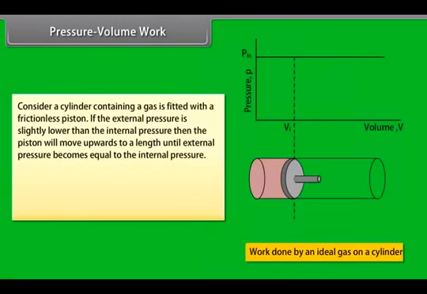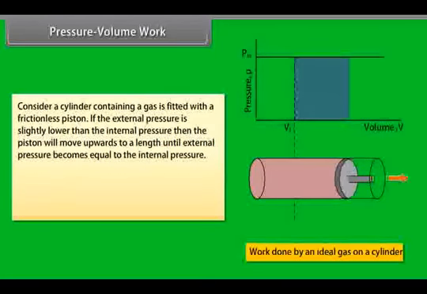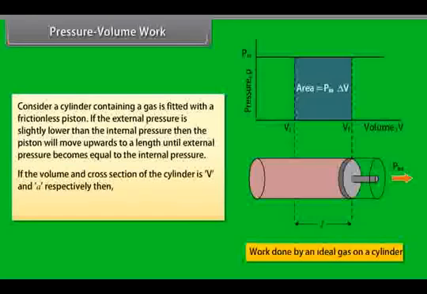Pressure-volume work. Consider a cylinder containing a gas fitted with a frictionless piston. If the external pressure is slightly lower than the internal pressure, then the piston will move upwards through a length L until external pressure becomes equal to the internal pressure. If the volume and cross-section of the cylinder are V and A respectively, then work done by the system is equal to P into A into L, which is equal to P into delta V.